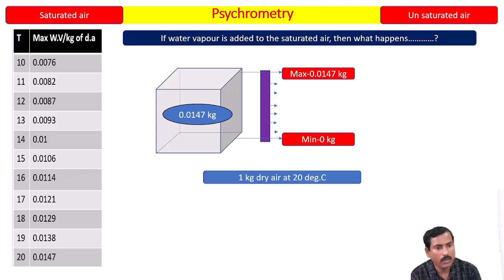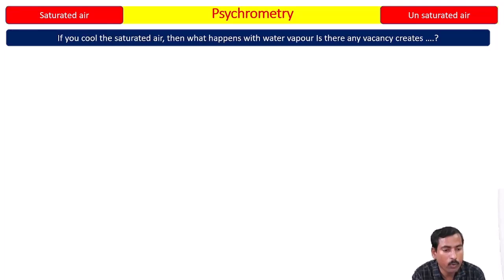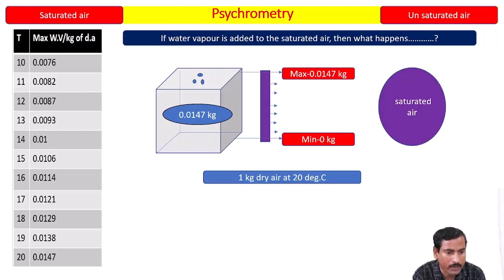The question is that if water vapor is added to the saturated air, then what happens? For example, I am adding 1 gram extra. What will happen with that 1 gram? It will be converted into dew or fog. So it cannot be accommodated at all. If you want to add it forcefully, that extra amount will be converted into dew or fog on the surface.